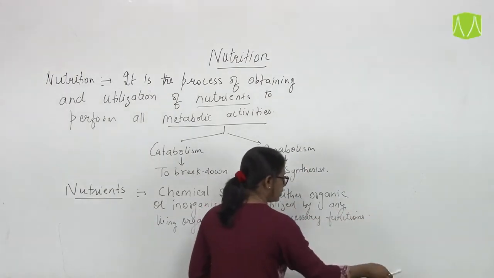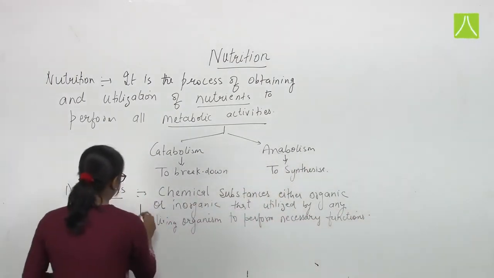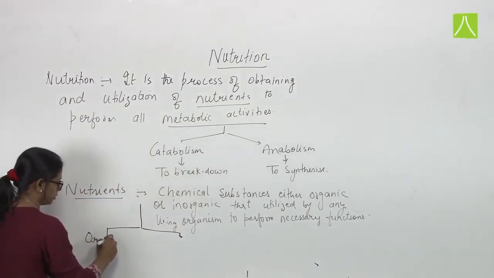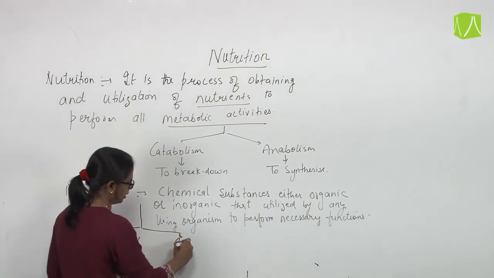Okay. Now these nutrients are categorized into two types, organic and inorganic compounds.